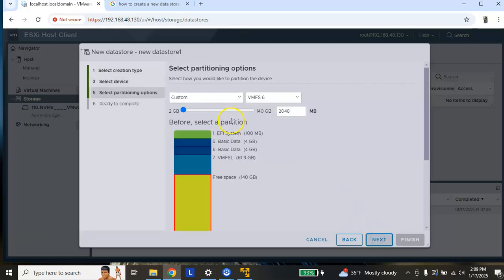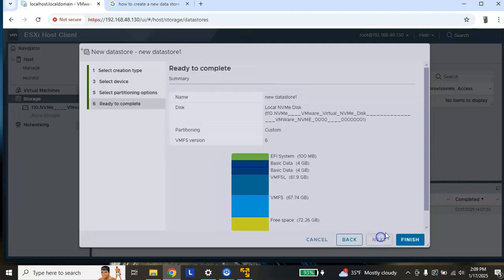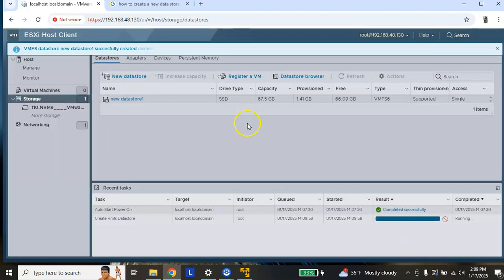Say next, and it will ask me what capacity I want to give to this data store. I'll give about 60 GB for this one. Say next and say finish. Once you do that, it will create a new data store.